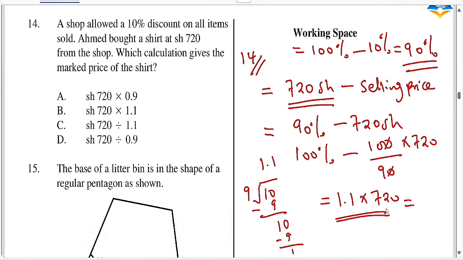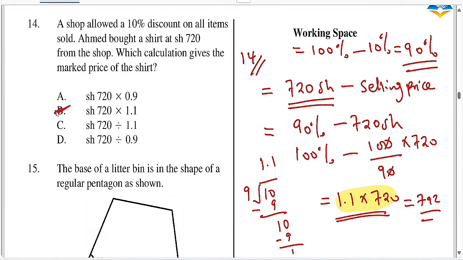The market price is 1.1 times 720 shillings, which should give you around 792. But the calculation is this one. You were asked to find the calculation and not the answer, so this is the calculation that gives you the correct answer.